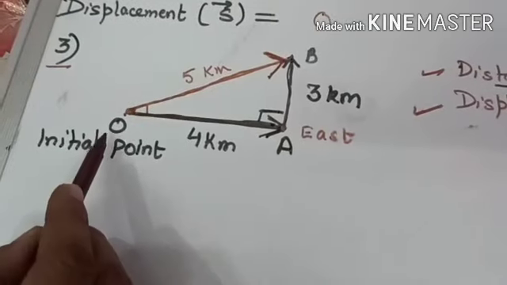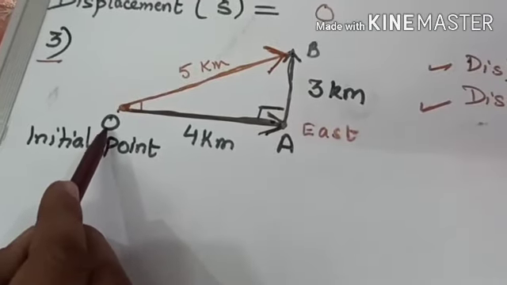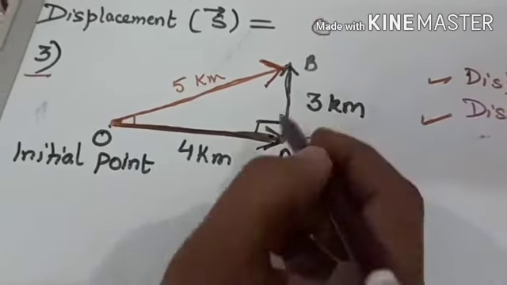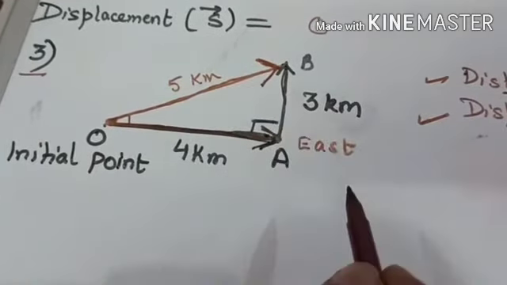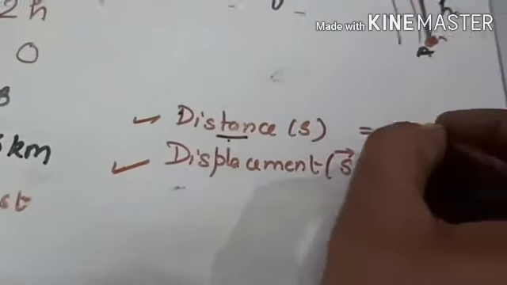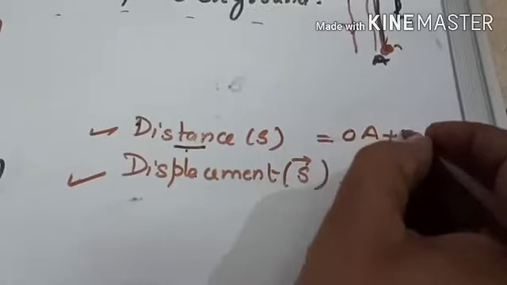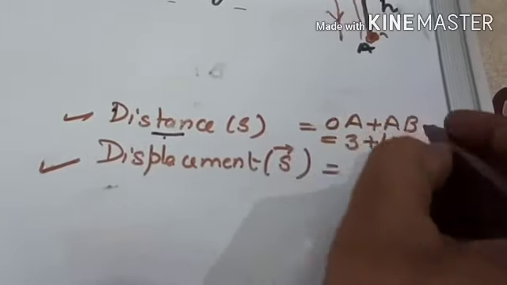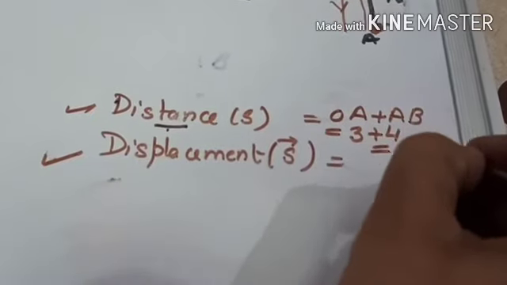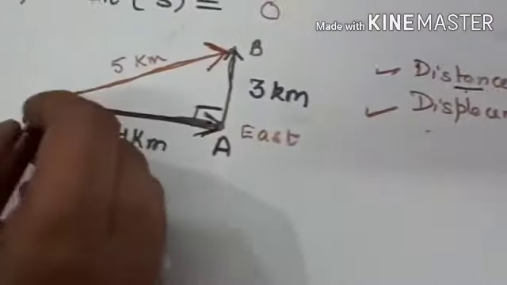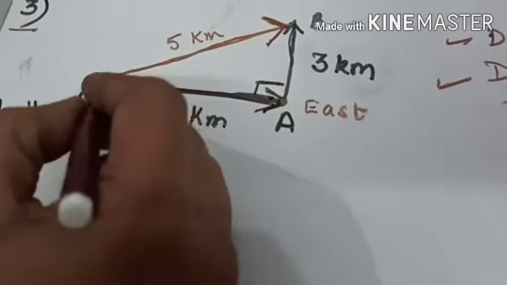Example: a body initially at position O moves 4 km east, then 3 km north. Then the distance covered by the body is OA plus AB. That means 3 plus 4, that is 7 km is the distance covered by the body. Displacement is the shortest distance between initial and final position.